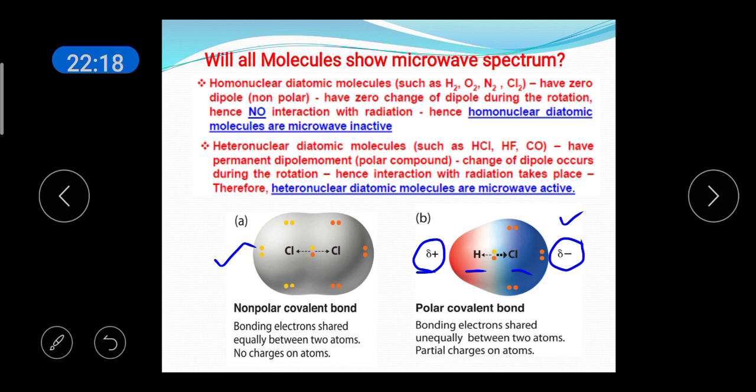You have exceptional cases like oxygen. Oxygen is a homonuclear molecule. Its net dipole moment is equal to 0, but it will show a microwave spectrum because it has a weak quadrupole moment. So only molecules which show some change in dipole moment or quadrupole moment will be exhibiting microwave spectrum.